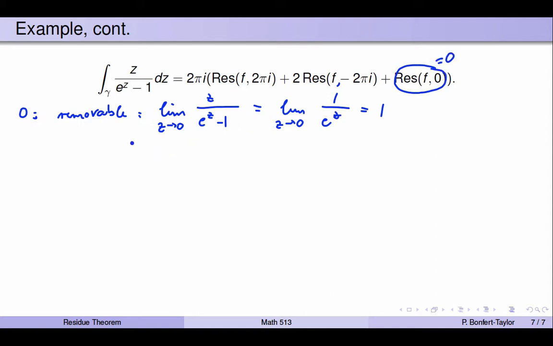Now let's look at the residues at 2 pi i and minus 2 pi i. Both of these are simple poles. So first we have to prove that they're simple poles, and then we can use our formulas. 2 pi i and minus 2 pi i are simple poles.